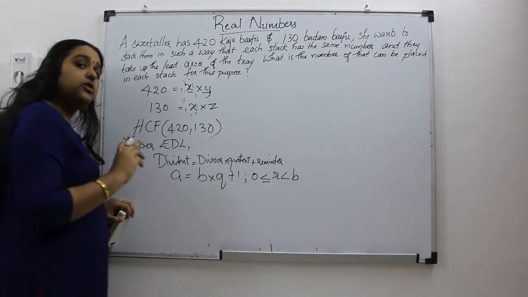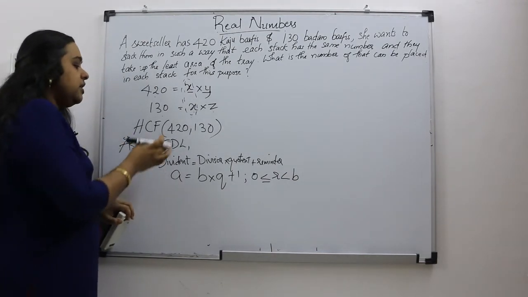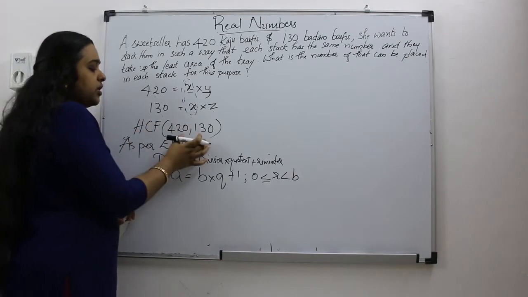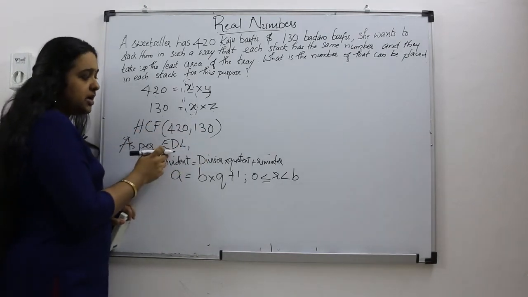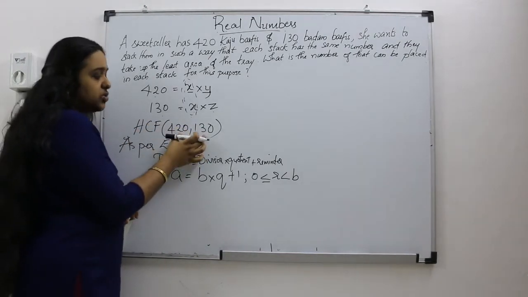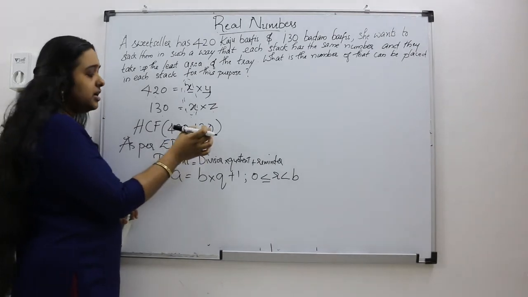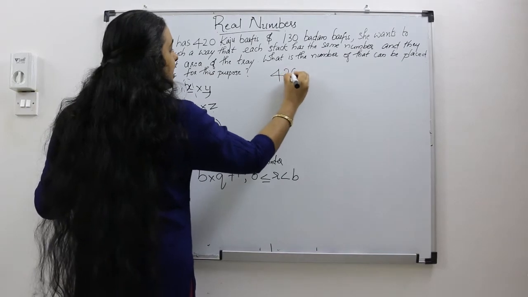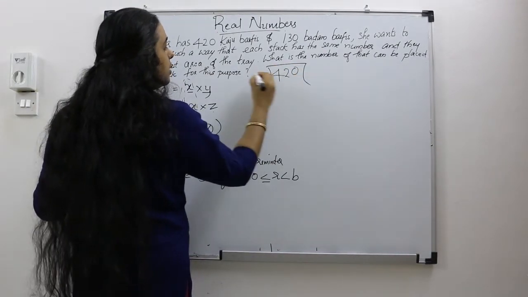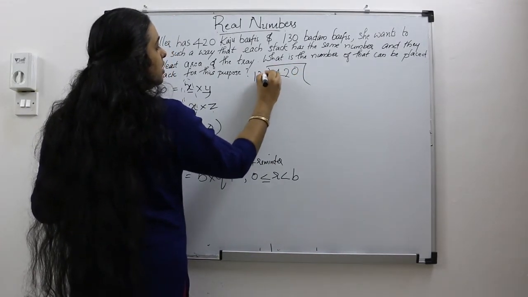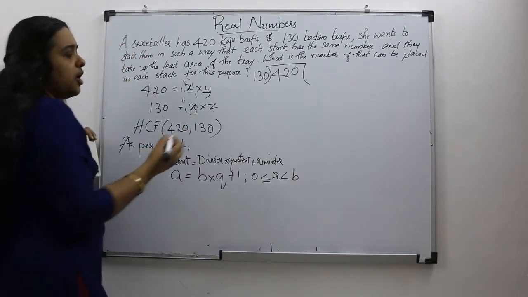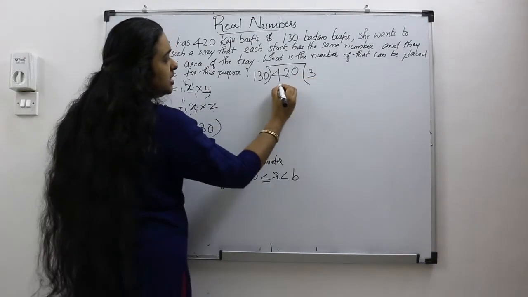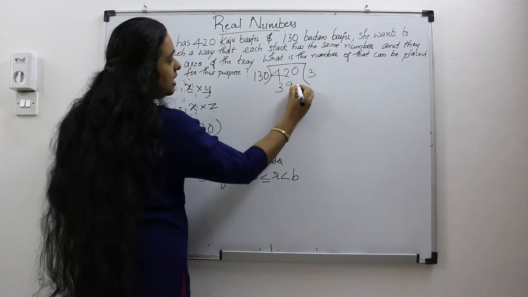Okay, then how will we do this? We already saw that to find the HCF of two numbers as per Euclid's division lemma, we take the bigger of the two numbers and divide it by the smaller number. So I am going to divide 420 with 130. How many times? 3 times. 130 into 3 is 390.